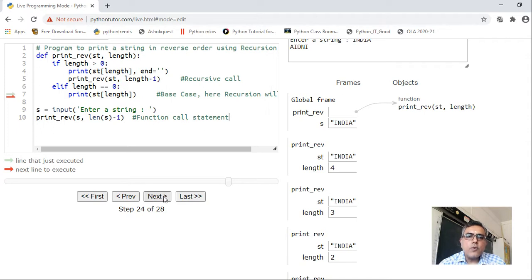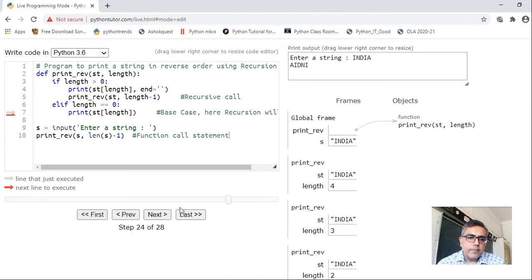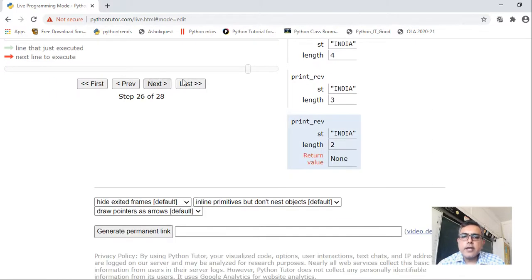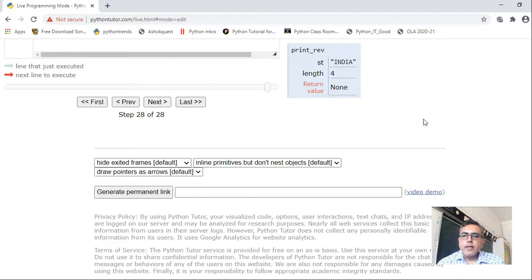And now the control will return back. Now you have not called the print REV function, it should return from where it was called. From where it was called? It was called from print REV with the value of length 1. So it will return here first. Okay, let us see. If I click on next, right? It has returned, right? Again, if I click on next, it will return from where print REV India in 2 was called. Click on next, then again next, right?